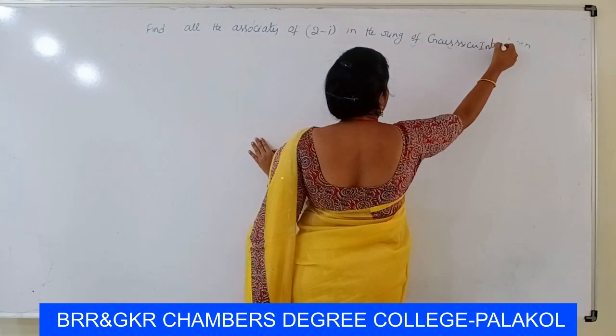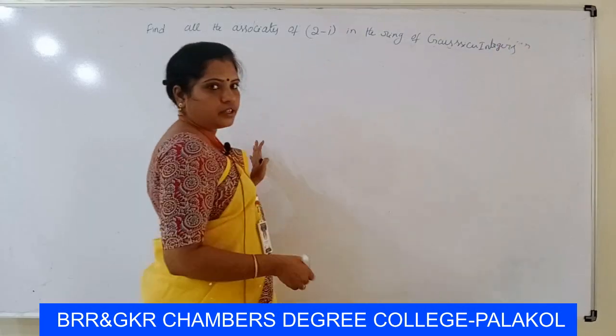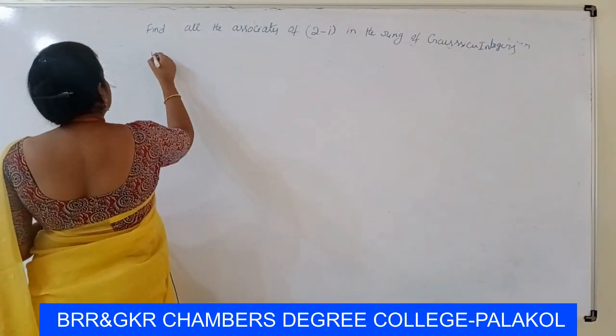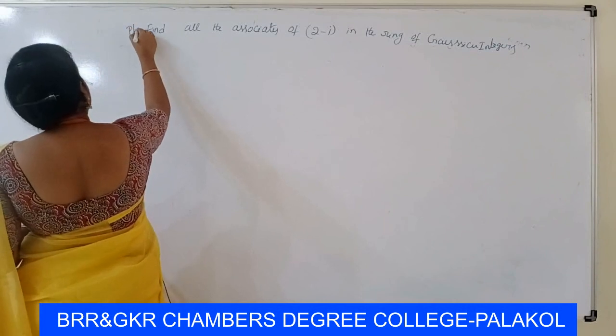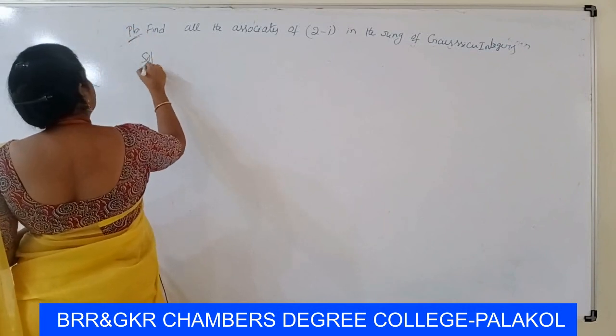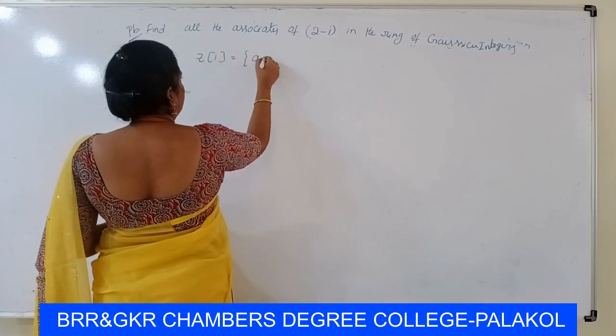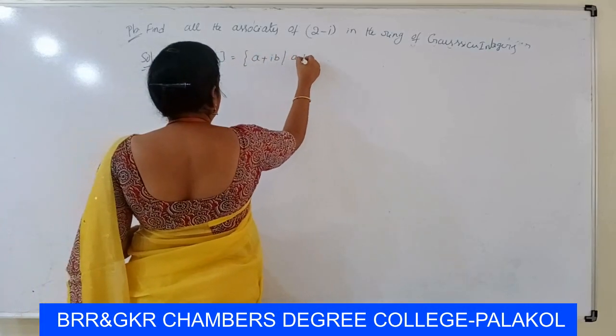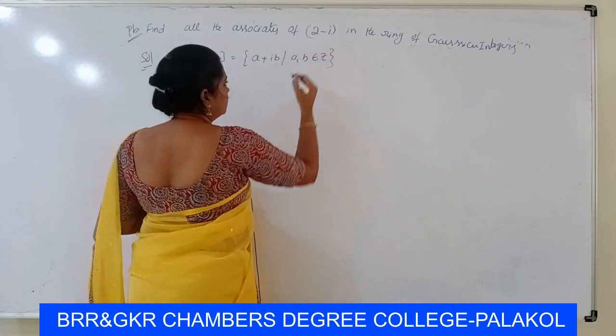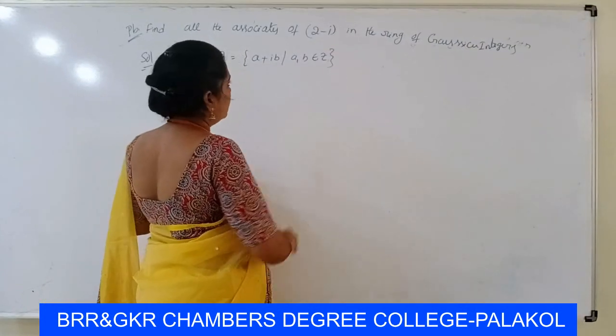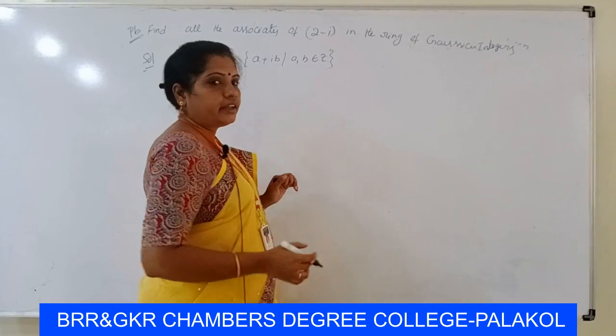The ring of Gaussian integers is denoted as Z[i], which is the set of a plus ib such that a, b belong to Z. So here a is 2 minus i.